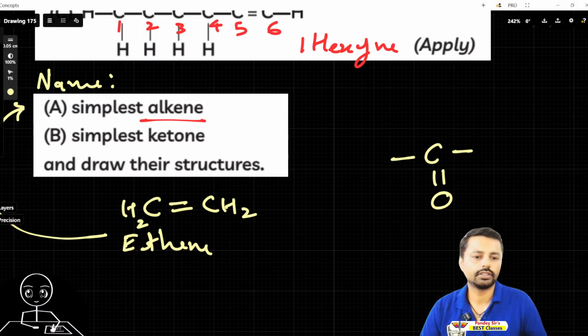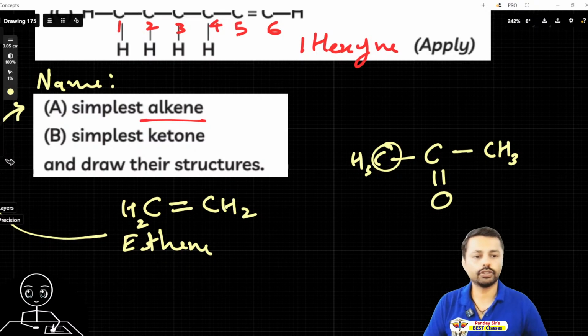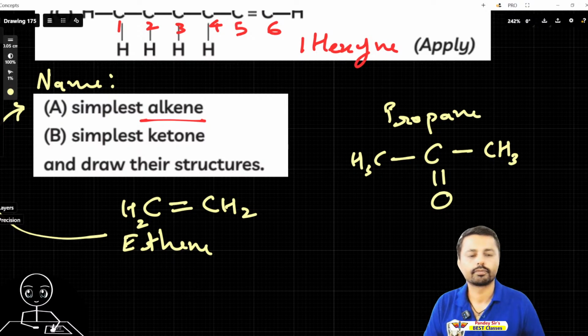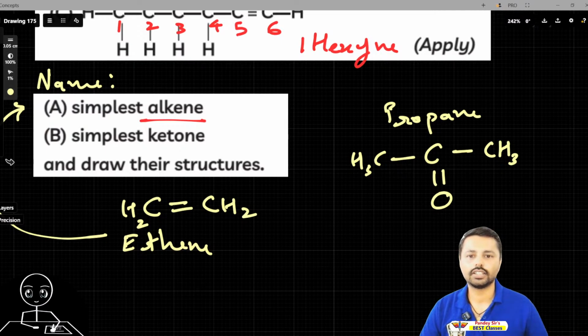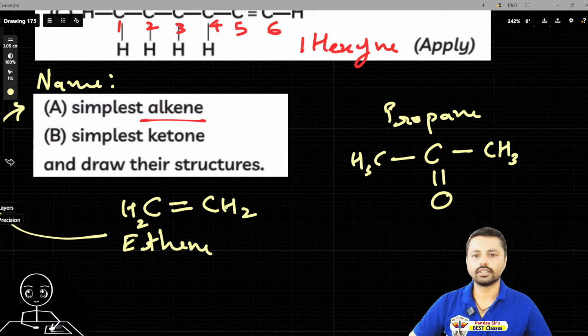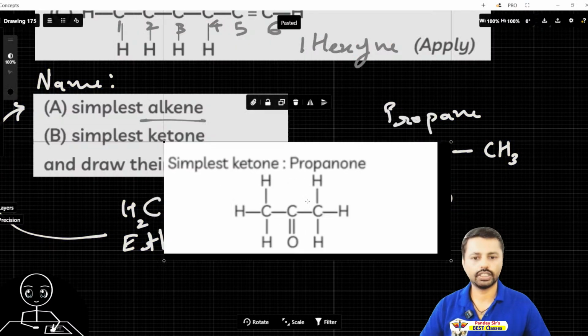It will be CH3 and so on: methane, ethane, propane. So the simplest ketone is propanone. Okay, getting it? Now we have to draw their structure also. This is the basic structure, and yeah, basic structure done. I will show the single carbon-carbon and hydrogen bonds. So here it is. You can take the screenshot.